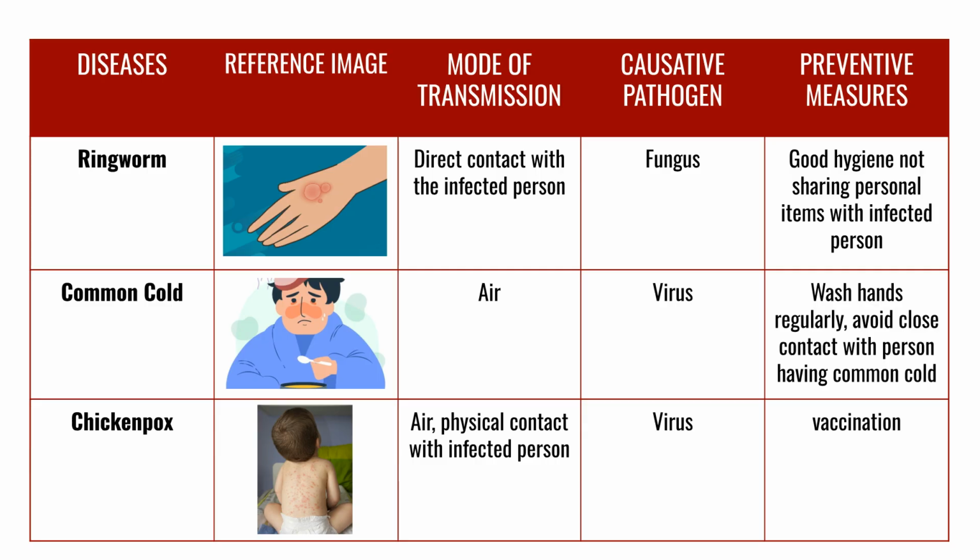More human diseases include ringworm, caused by a fungus and spread through direct contact, requiring good hygiene. Common cold and chickenpox are caused by a virus. The common cold is airborne, preventable by hand washing and avoiding close contact. Chickenpox spreads through air and physical contact, preventable by vaccination.